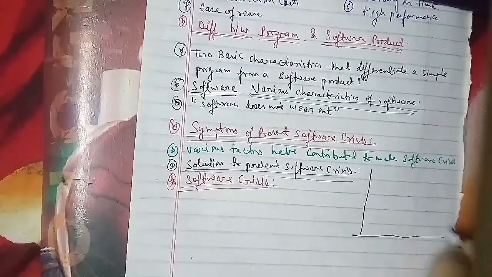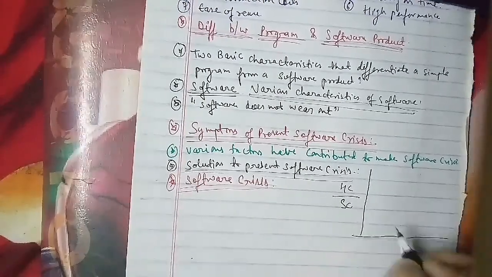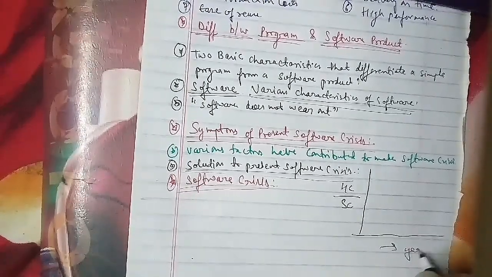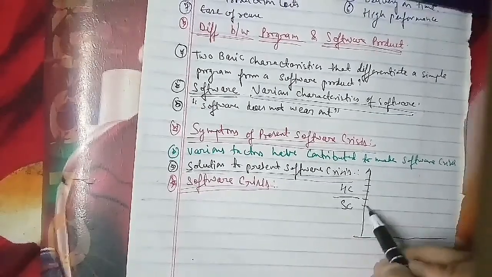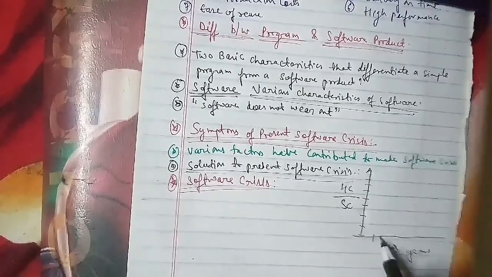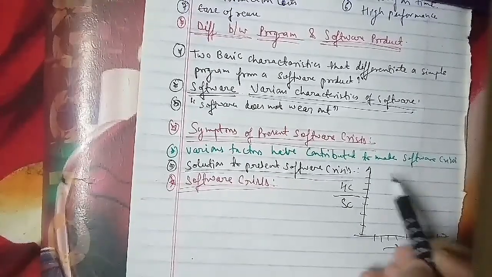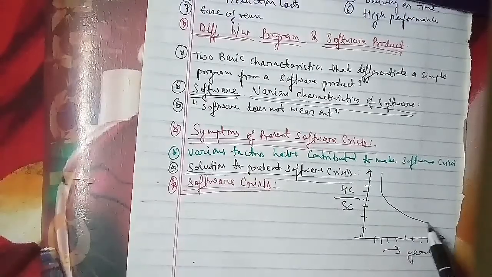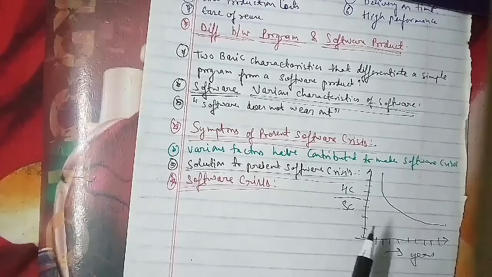This is your hardware cost by software cost, and this is your years. It is represented like this, and this shows the software cost or software crisis.